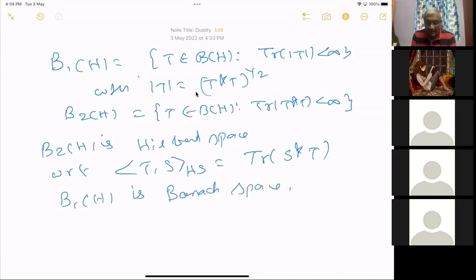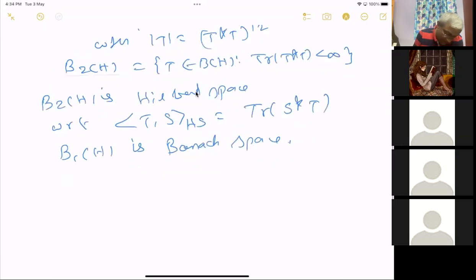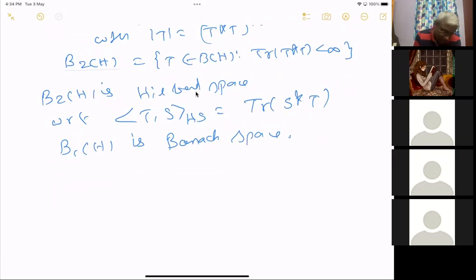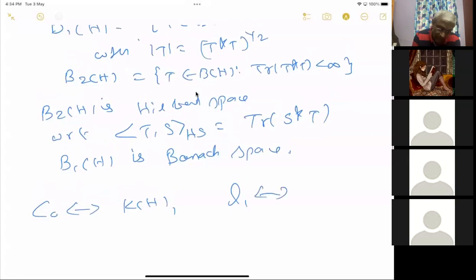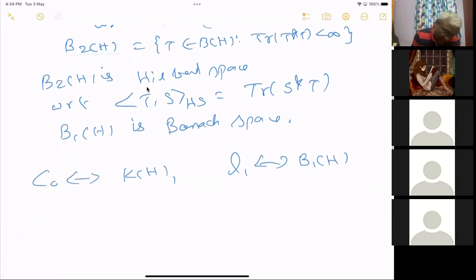So we want to see what is its dual. We have already remarked that if you have C0 sequences, converging to 0, they will correspond to compact operators, and L1 sequences will correspond to B1H, and L2 will correspond to B2H. This is the non-commutative analog of that. So we want to get a similar result like this.